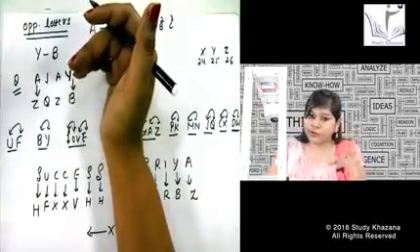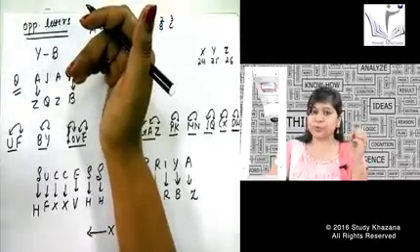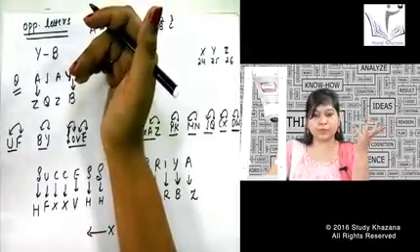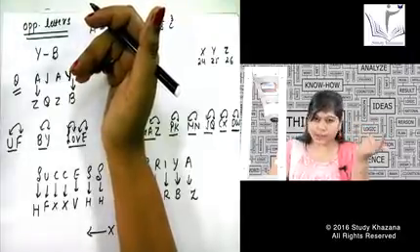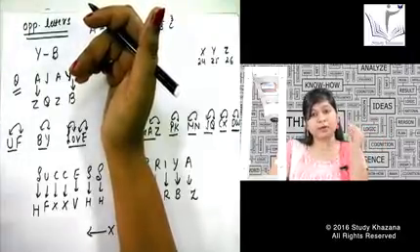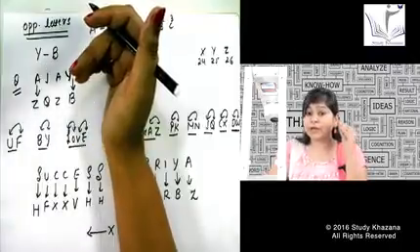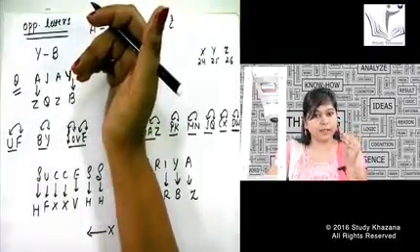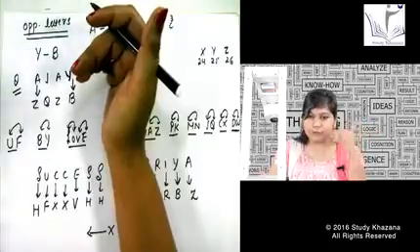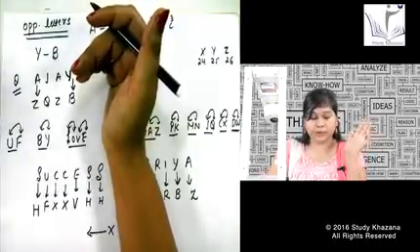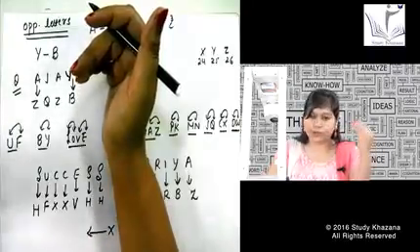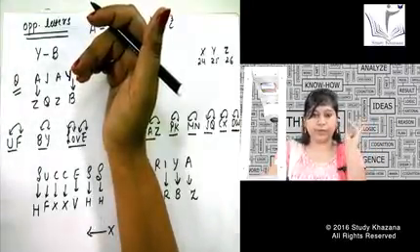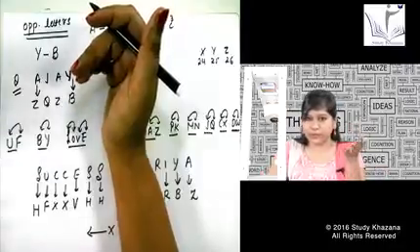The alphabets we already know; we do not need to learn the numbers. Suppose the alphabet is T. T is 20, so T is 20. S always comes before T, so we do not have any confusion regarding S and T. S will be 19. If T is 20, S will be 19. A, B, C, D, E, these 5 letters we do not need any calculation for; we know these are 1, 2, 3, 4, 5. Y and Z we know are 25 and 26.